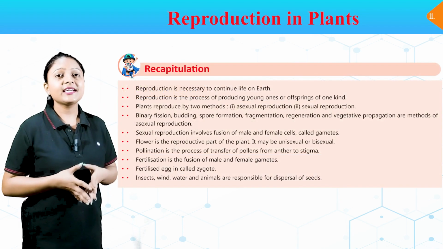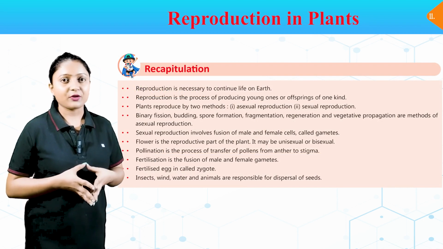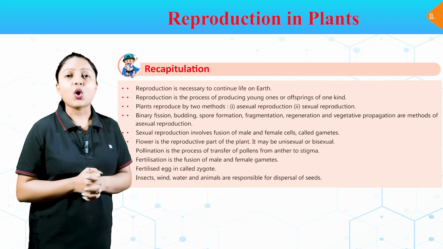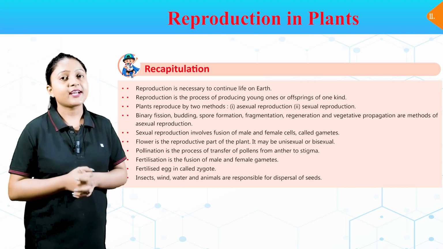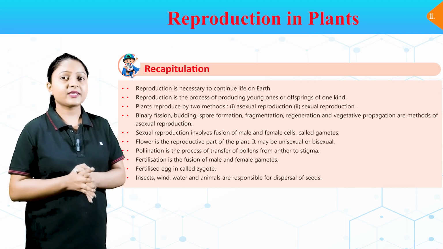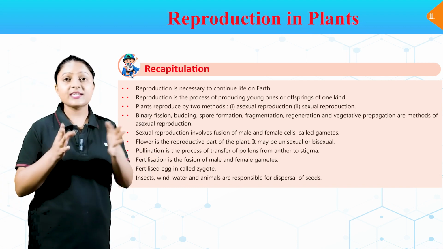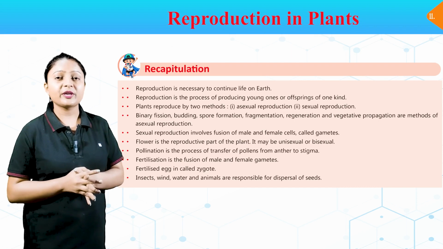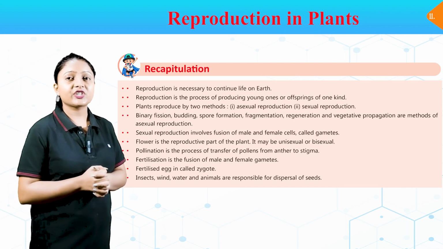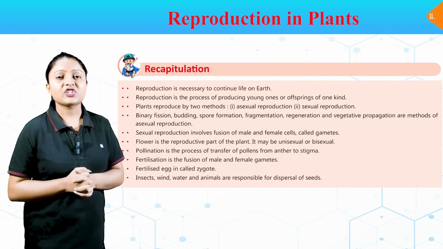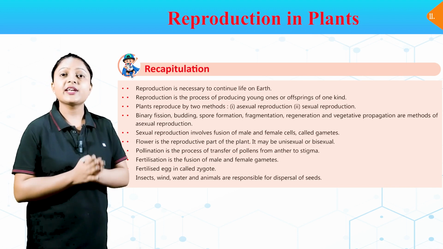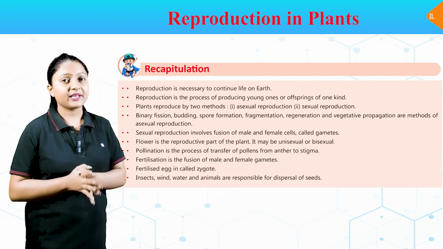Recapitulation. Reproduction is necessary to continue life on earth. Reproduction is the process of producing young ones or offspring of one kind. Plants reproduce by two methods. First, asexual reproduction. Second, sexual reproduction. Binary fission, budding, spore formation, fragmentation, regeneration, and vegetative propagation are methods of asexual reproduction. Sexual reproduction involves fusion of male and female gametes.